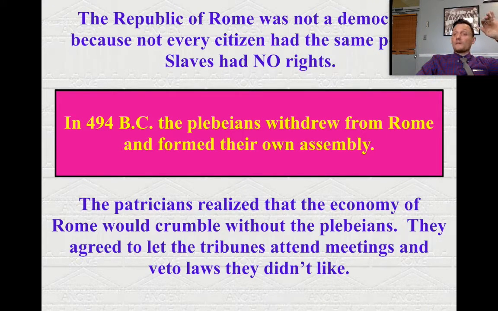Here we go. For all of those of you who wrote yes, it's because the patricians realized that if they didn't help the plebeians out, the Roman economy would fall into chaos, right? The plebeians are the backbone of the economy. Patricians don't make anything, right? The plebeians make everything. The plebeians are craft workers, traders, merchants, farmers, soldiers, everything, and they're 90% of the entire populace. So they agreed to add a group of people to the Roman government, right?